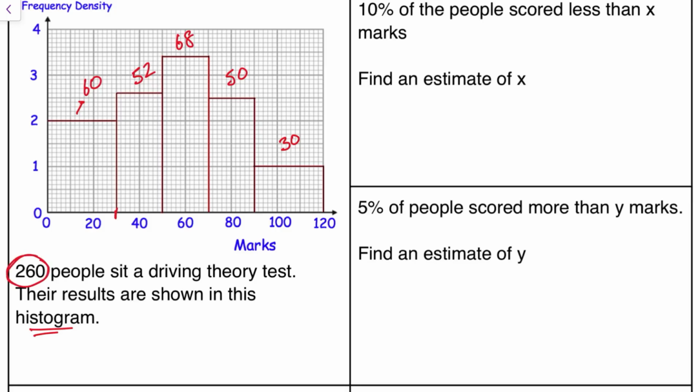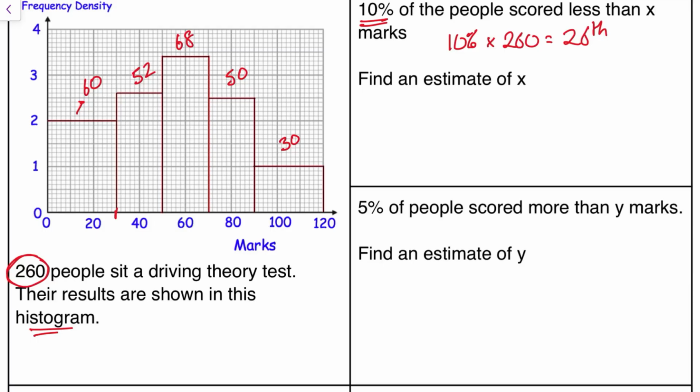So I didn't actually have to do that, but I'm a bit happier now that I know these bars represent what I think they represent. Then from the question, 10% of people scored less than X. Okay, so I want to know where the 10% of 260, I want to know where the 26th person is.